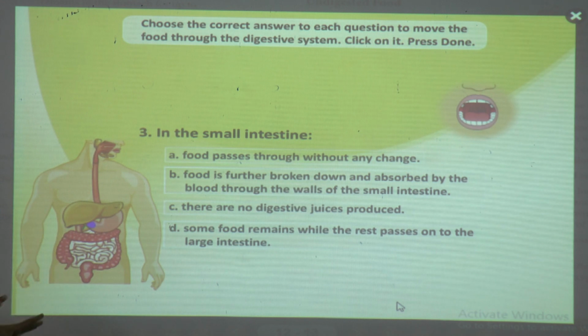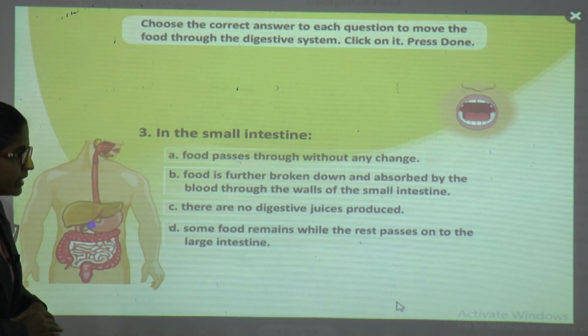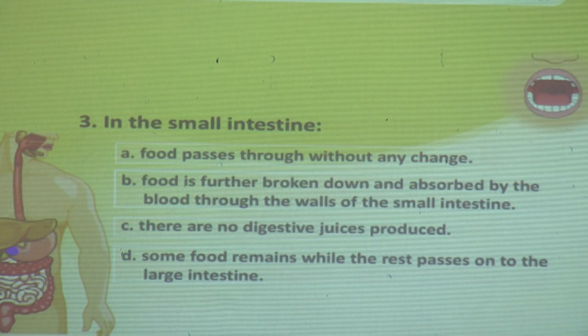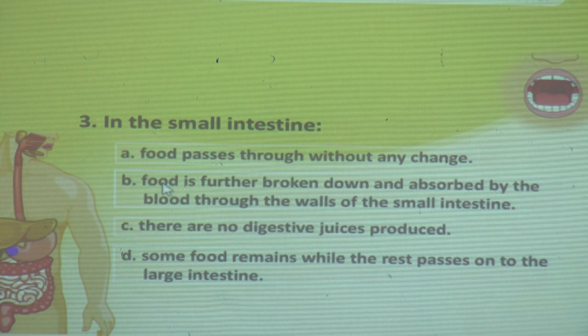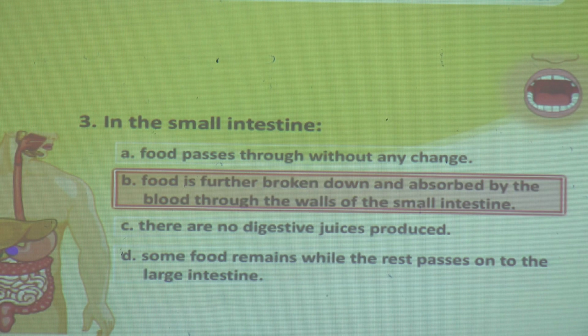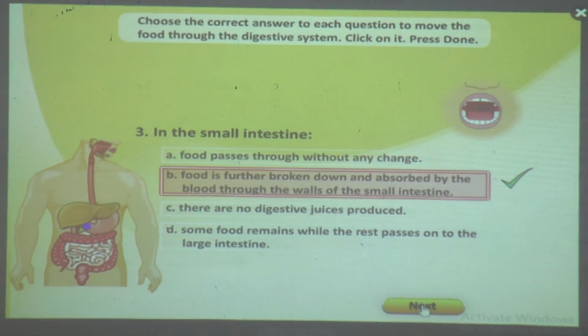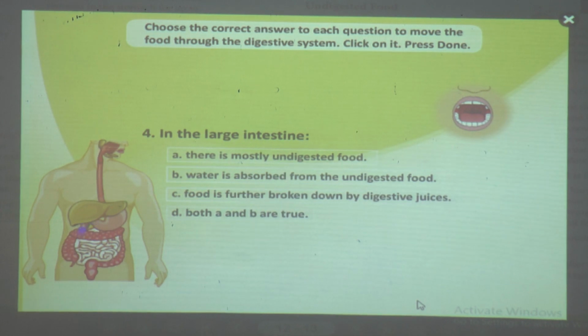There are no digestive juices produced, no. Some food remains while the rest passes on to the large intestine. So, in the small intestine, food is further broken down and absorbed. So, we will click the second one, food is further broken down and absorbed by the blood through the walls of the small intestine. We will check. Yes, it is the correct answer. Then what happens? See next.